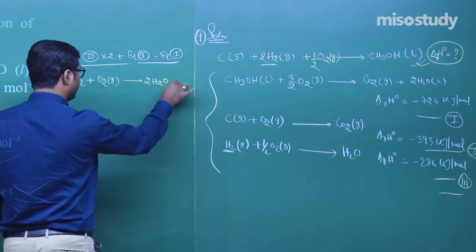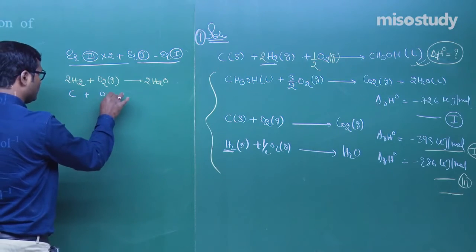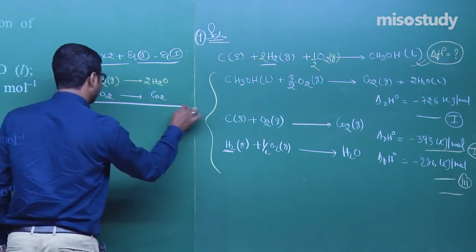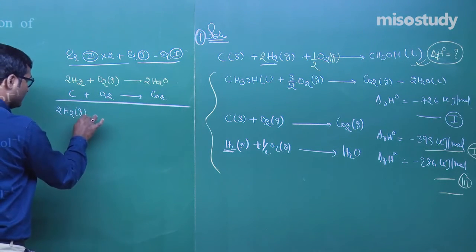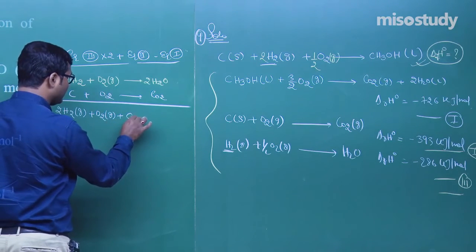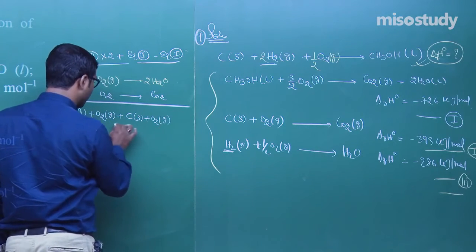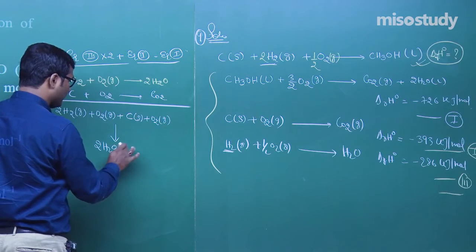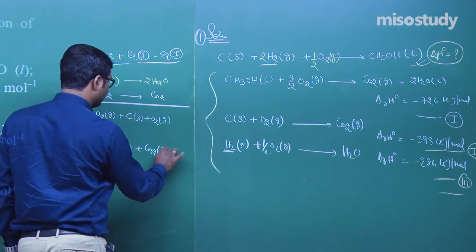Second one is C plus O2, it gives you, my friend, CO2. So first add them: 2H2 gas plus O2 gas plus C solid plus O2 gas gives you 2H2O liquid plus CO2 gas.